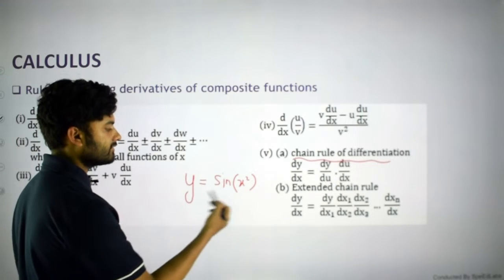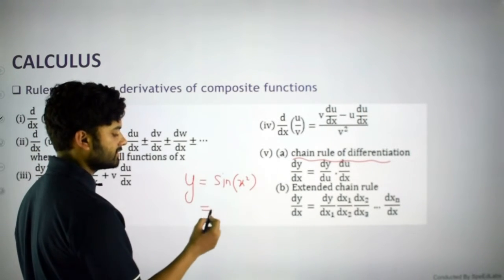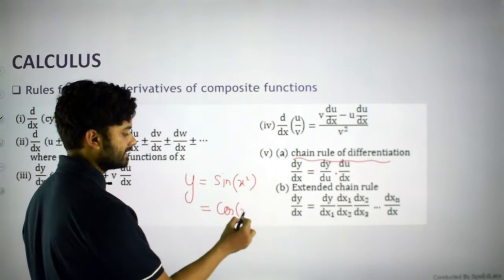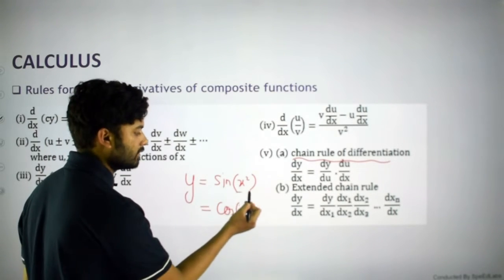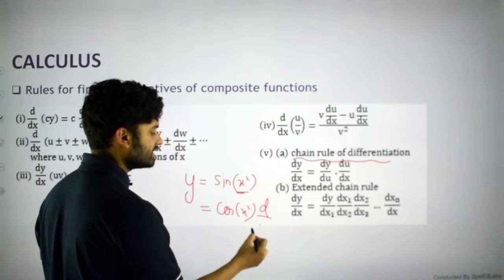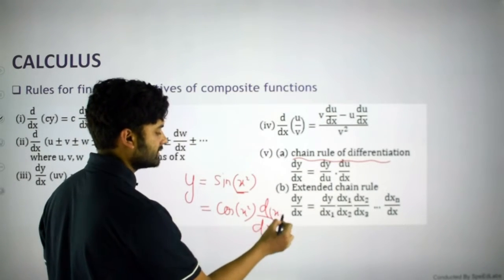We will differentiate sin x first. So what will be the differentiation of sin x? That is cos x square. Now this x square is inside, basically x square is the whole theta, so we will differentiate this x square separately. Okay, so this will be our x square.